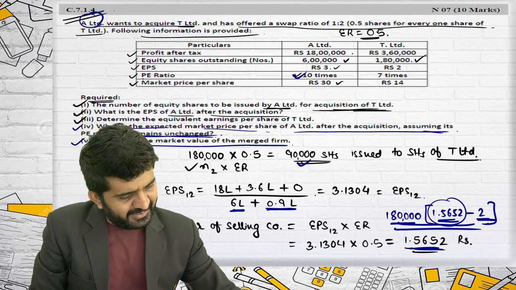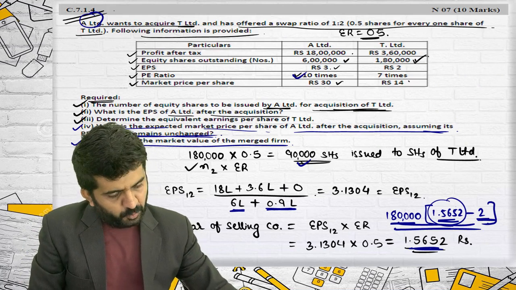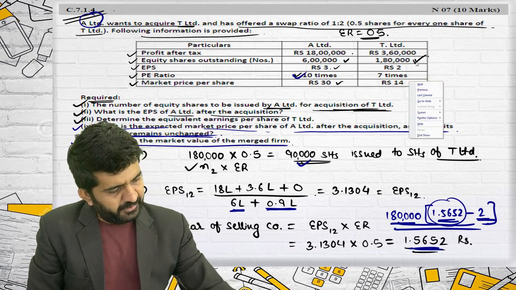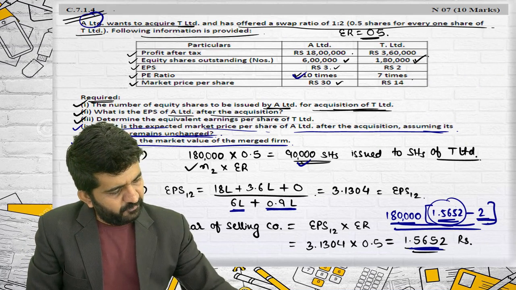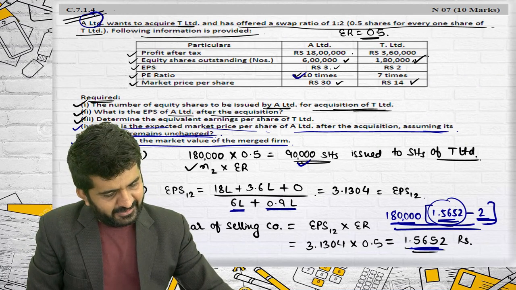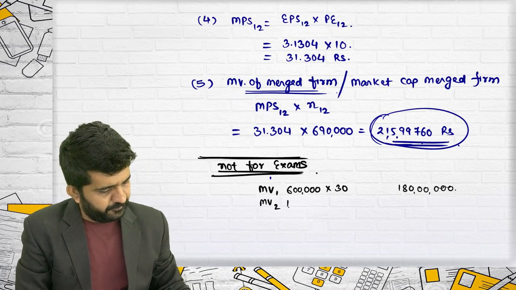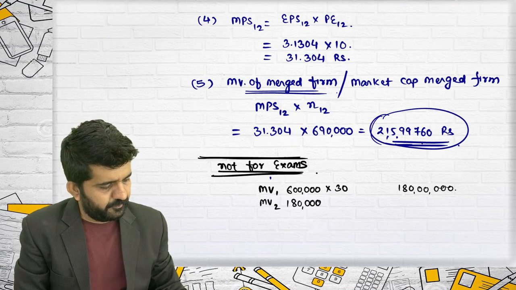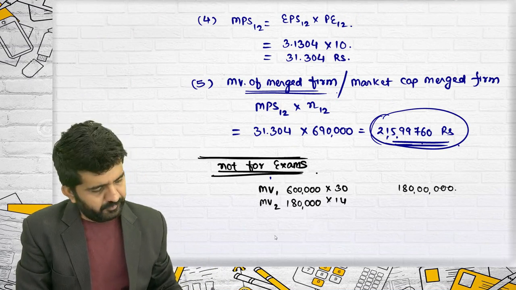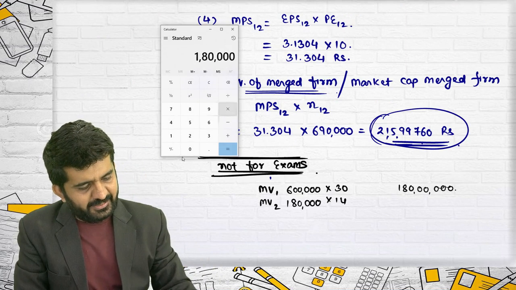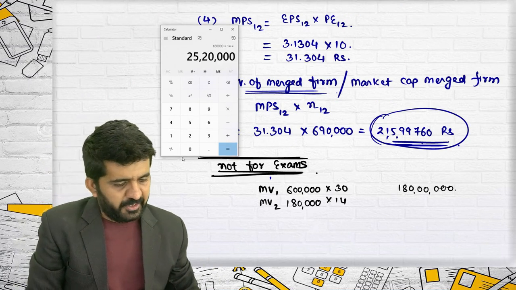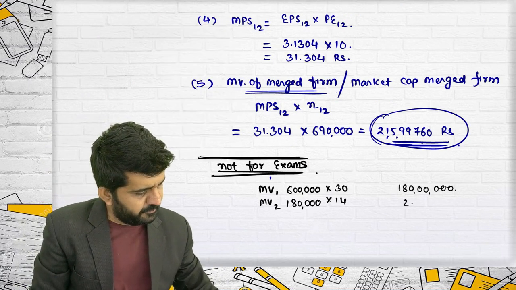It is 1,80,000 into 14, which is 25 lakh 20,000.